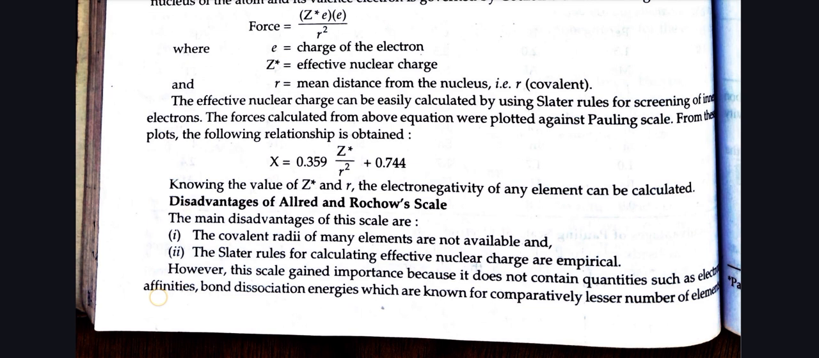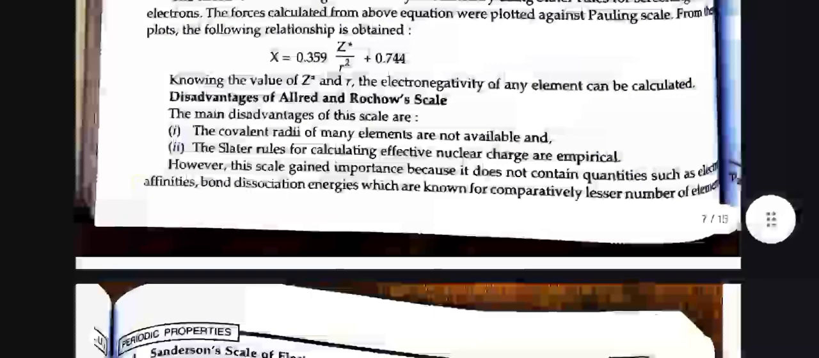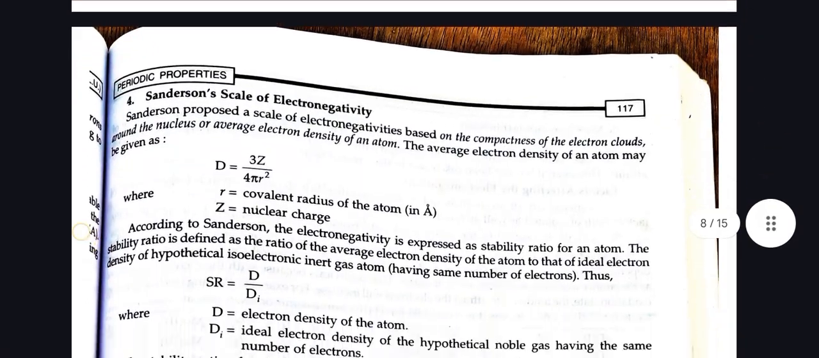Disadvantages of the Allred and Rochow scale. The main disadvantages of the scale are that the covalent radii of many elements are not available, and Slater's rule for calculating effective nuclear charge is empirical. However, the scale gained importance because it does not contain quantities such as electron affinity and bond dissociation energy, which are known for a comparatively lesser number of elements.